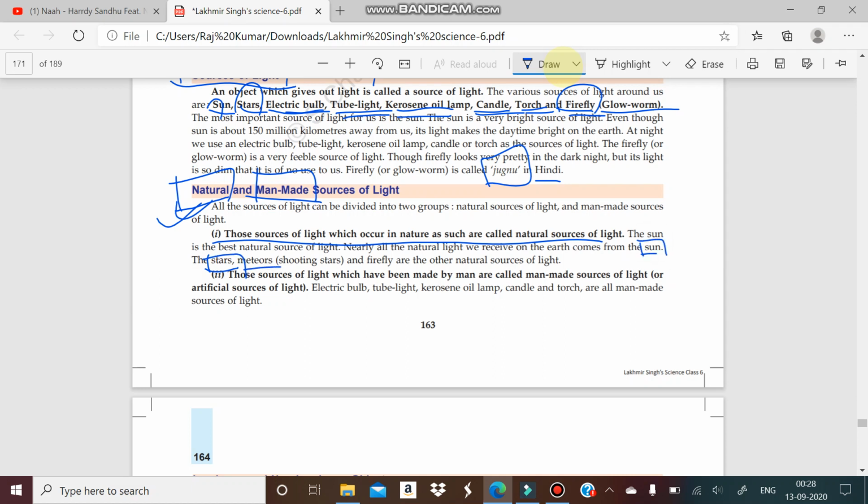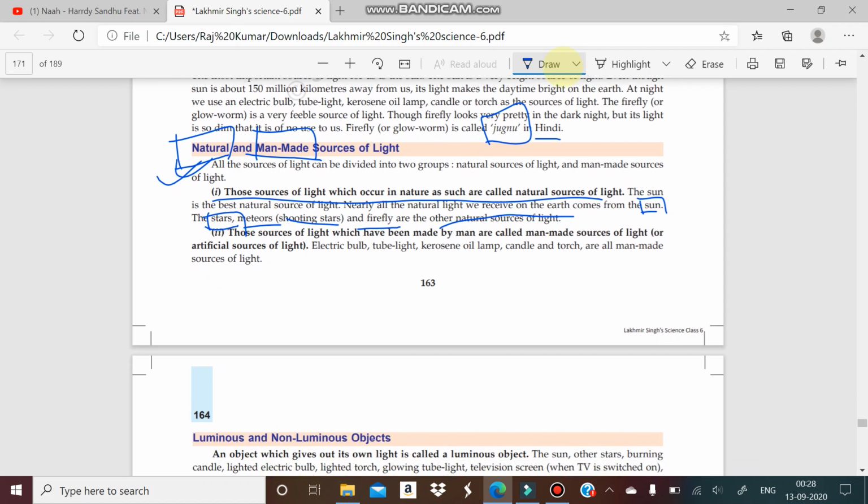We all get the light from the sun. Meteors, that is known as shooting stars, fireflies and other natural sources, so they are the natural sources of light. And similarly, some are man-made sources of light.